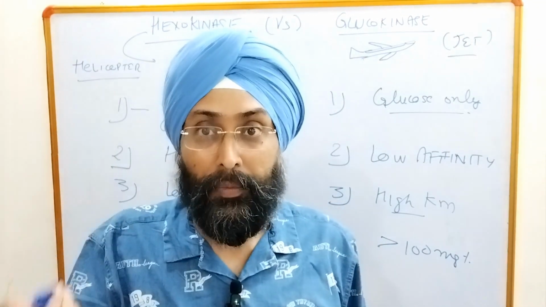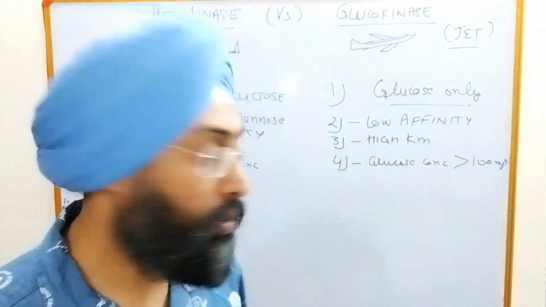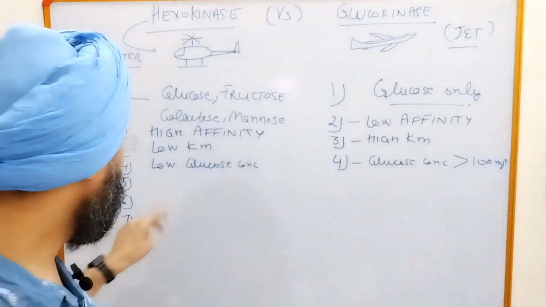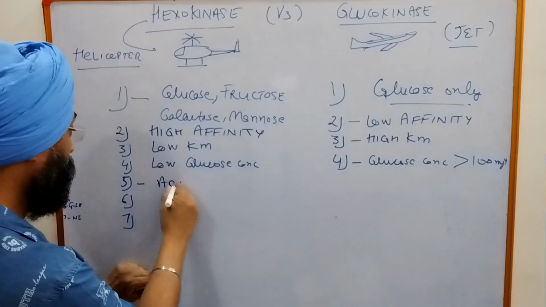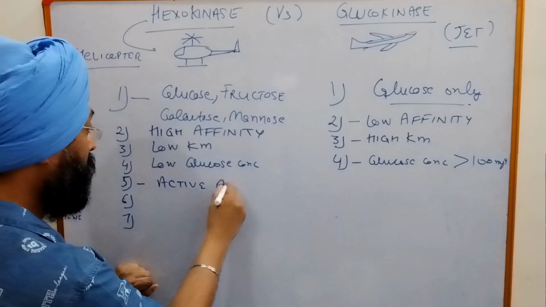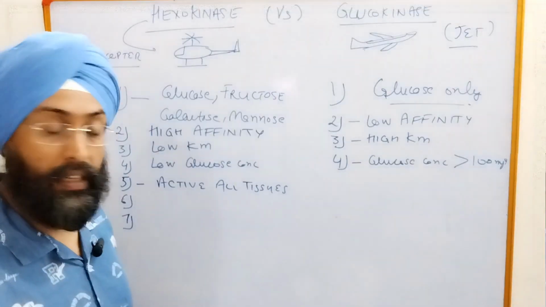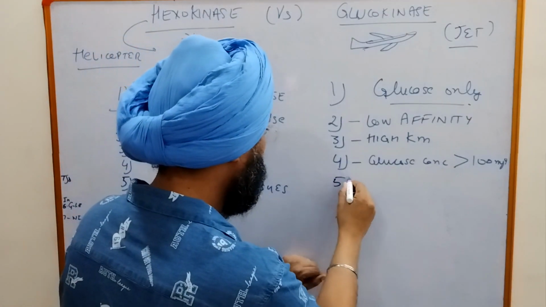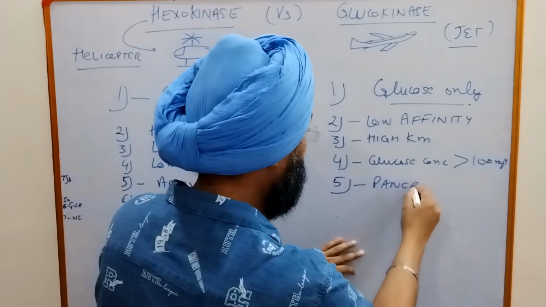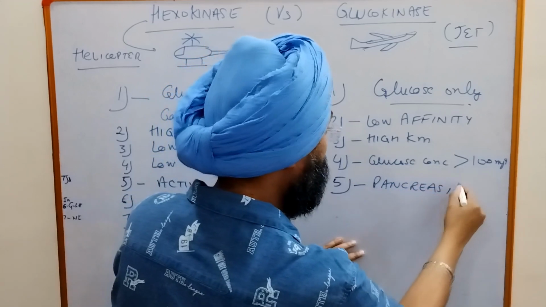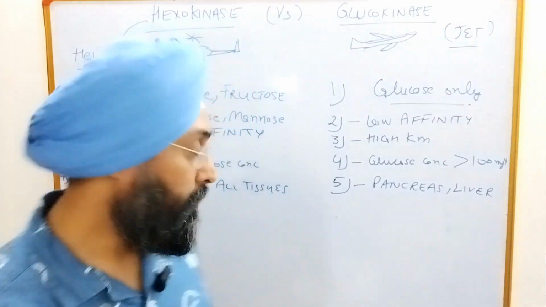Now coming on to the next points. The fifth point is that hexokinase is active in all tissues, and glucokinase is active in the pancreas and liver. Now coming on to the next point,